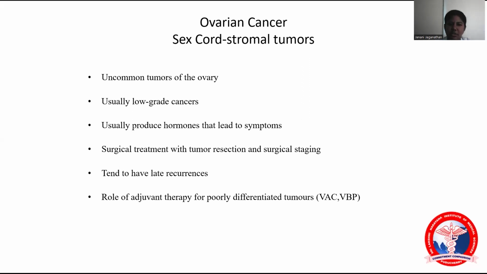Sex cord stromal tumor is an uncommon tumor, which is also usually low grade. They have late recurrences, which should be treated with adjuvant therapy: vinblastine, actinomycin, and cyclophosphamide, or vinblastine, bleomycin plus cisplatin.